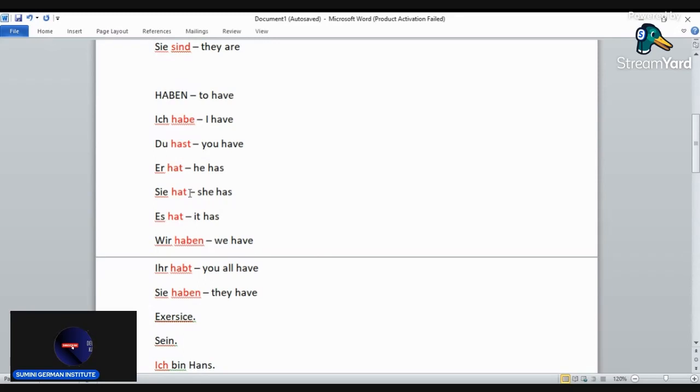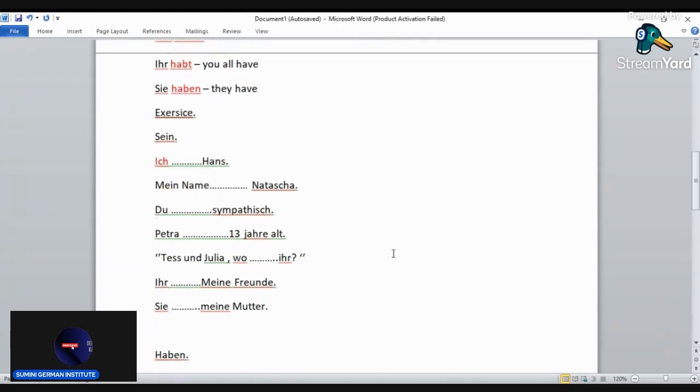Ihr habt, you all have. Sie haben, they have. So make sure to pause the video and copy this conjugation of the verbs, also with their meanings. It will be helpful when you're going through your revision.